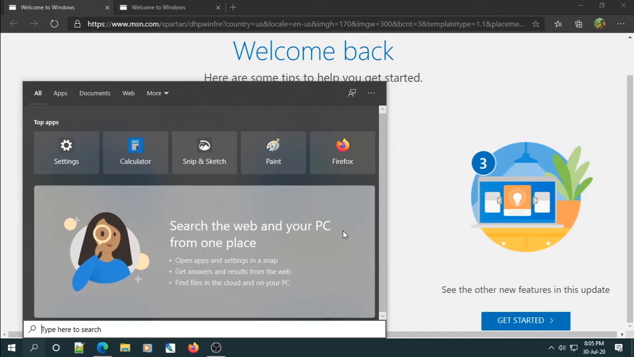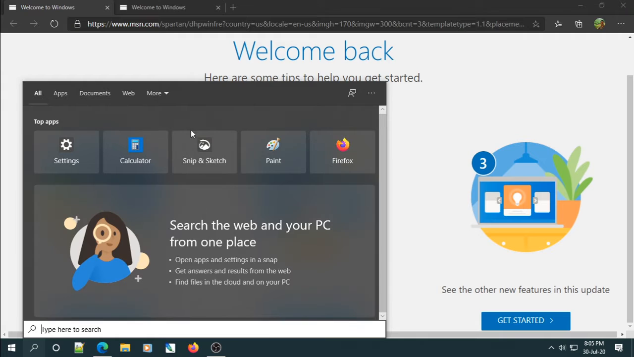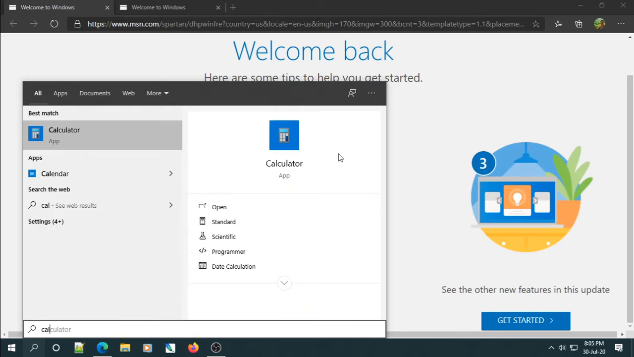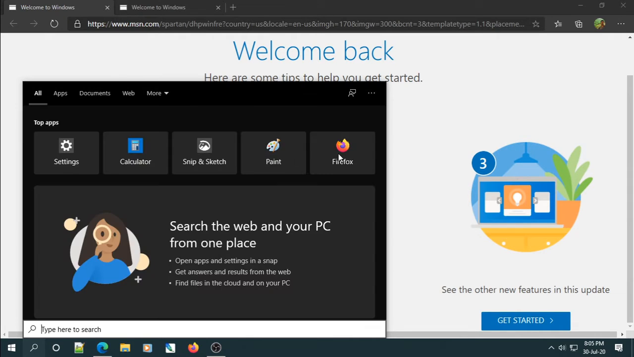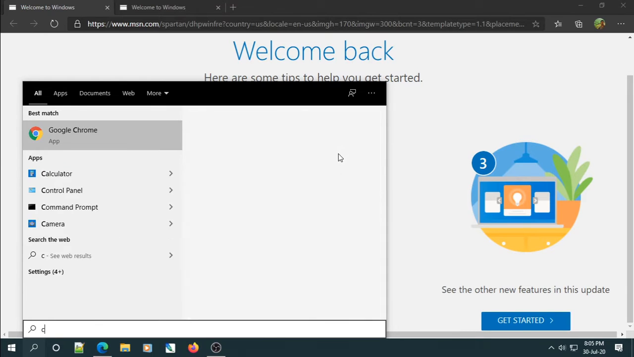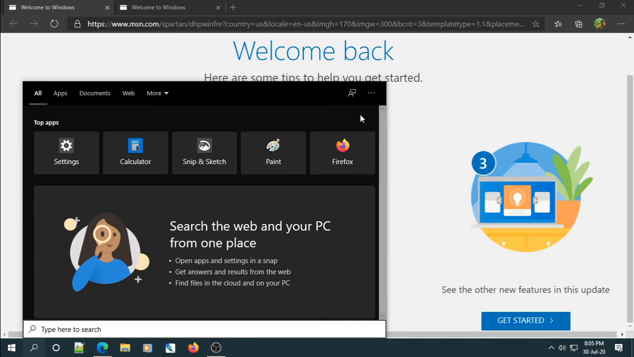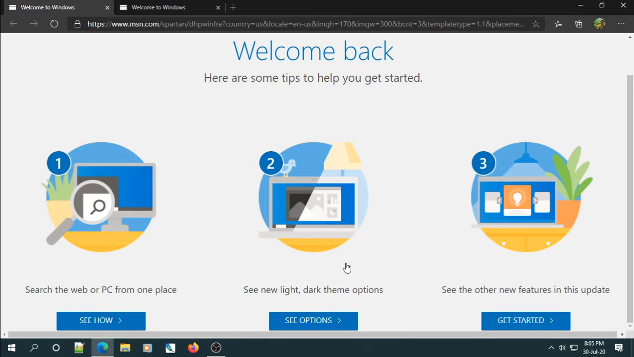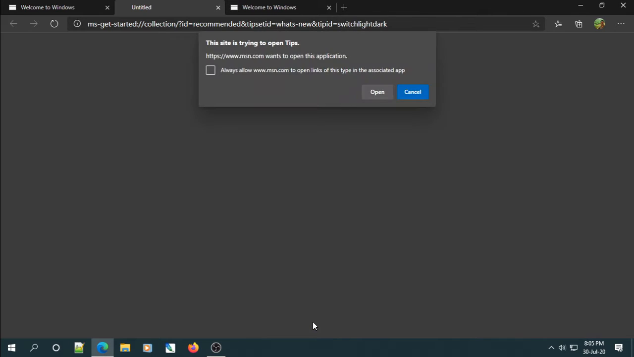Search the web and your PC from one place. This seems to be interesting. Normally when you run and do some search, it looks only at the PC, but here I think they have given an option. As you can see, it will look for apps, the web, everything. I mean, it's given a nice search here. Let's see what all we have.